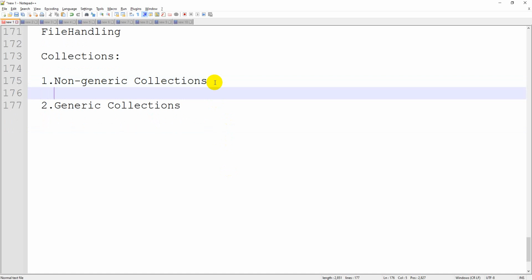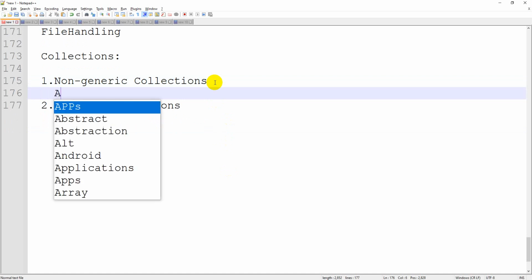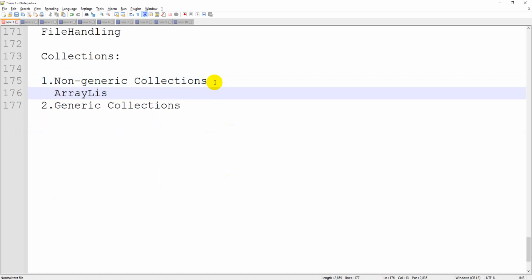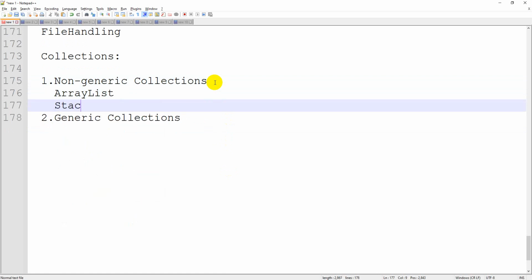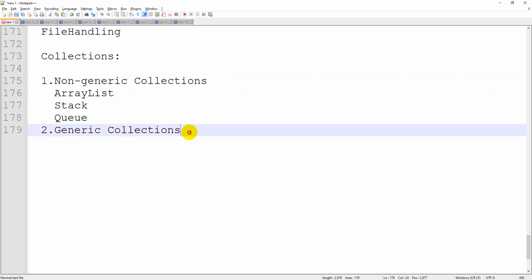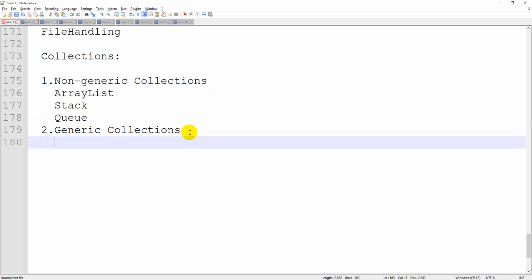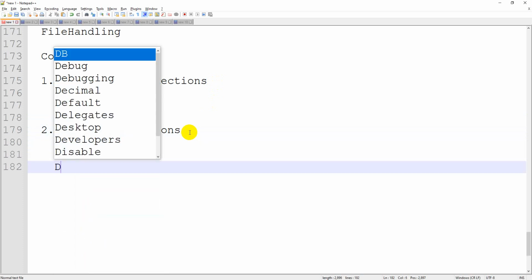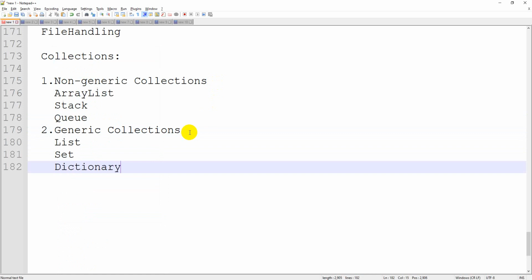Inside non-generic we have array list, stack, and queue. These are non-generic collections. Coming to the generic collections, we have list, set, and dictionary. So these are the root classifications.